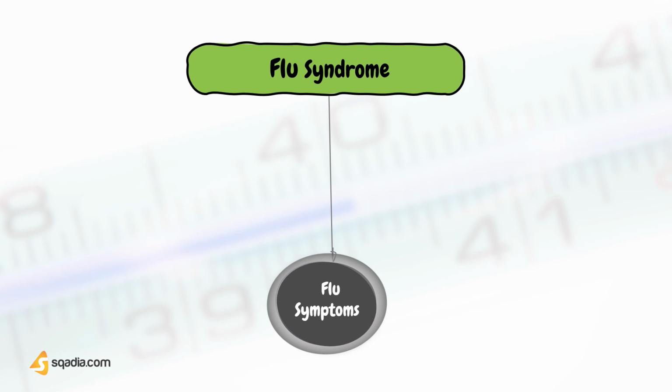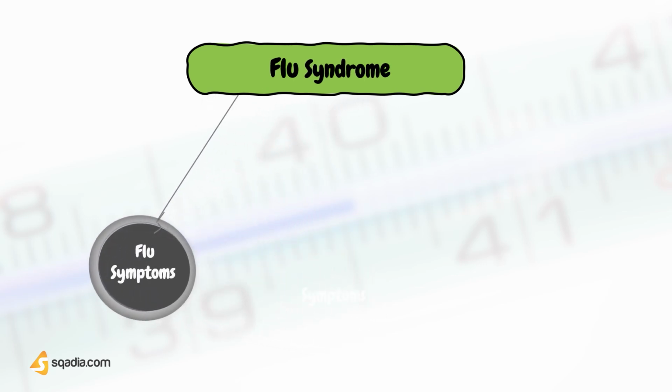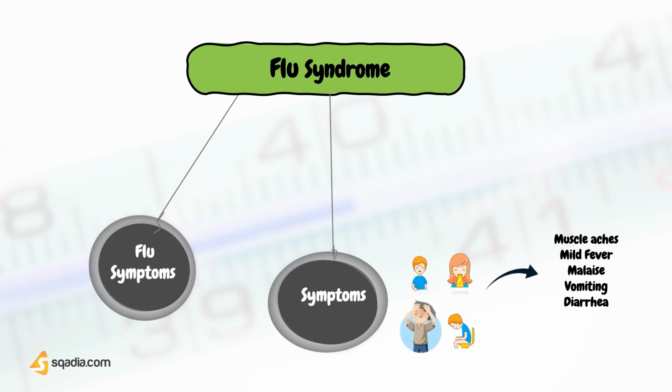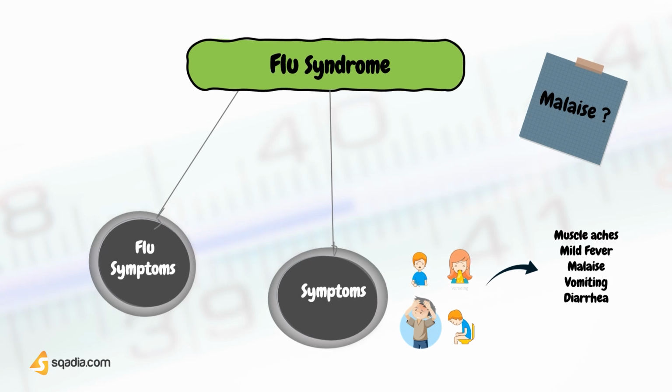Conditions that produce flu symptoms, but that is not necessarily the flu. What are the typical symptoms of flu syndrome? So, the symptoms of flu syndrome are muscle aches, mild fever, malaise, loss of appetite, vomiting, diarrhea. Are you familiar with the term malaise? It's a general feeling of discomfort, illness, or lack of well-being.